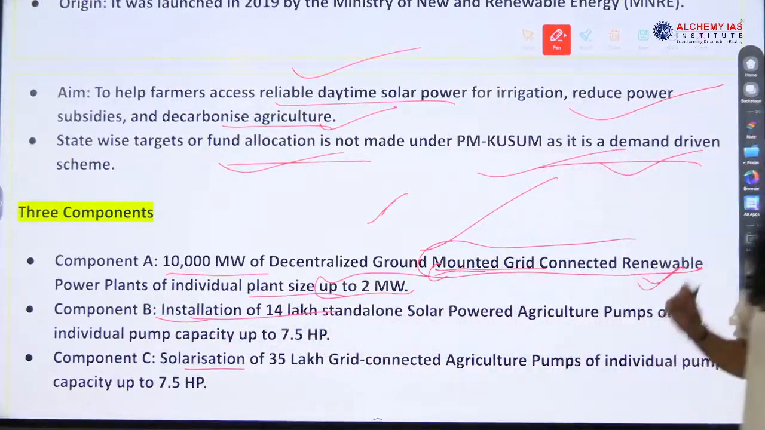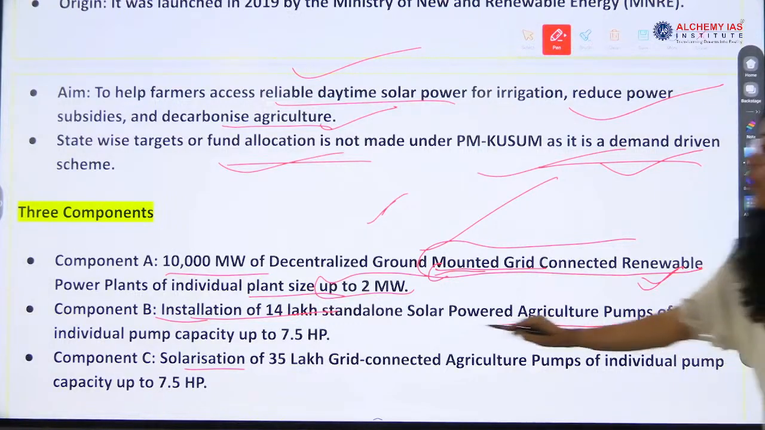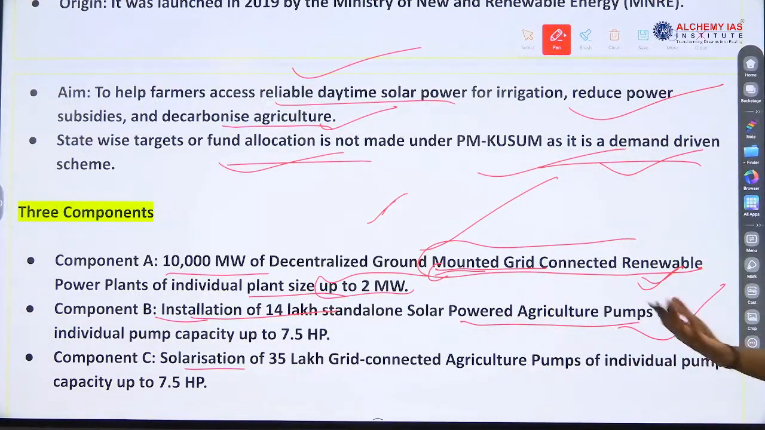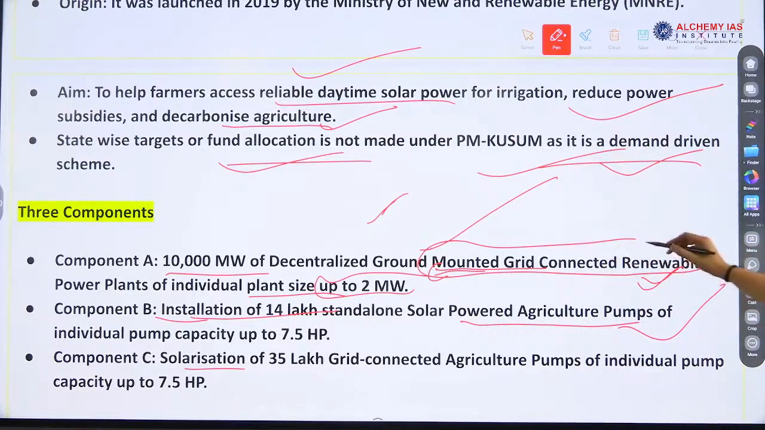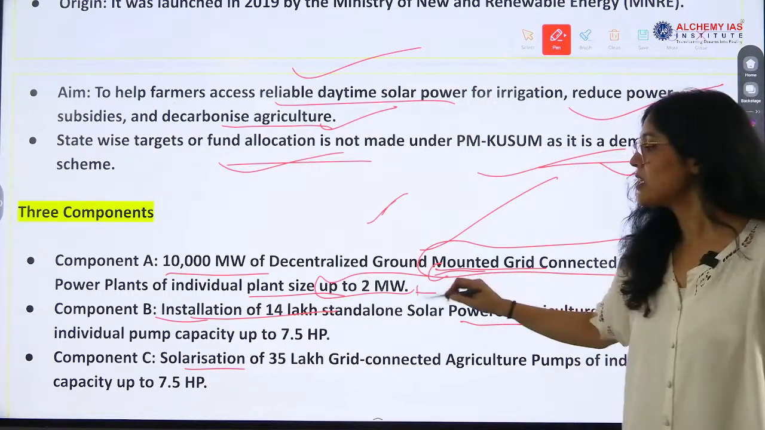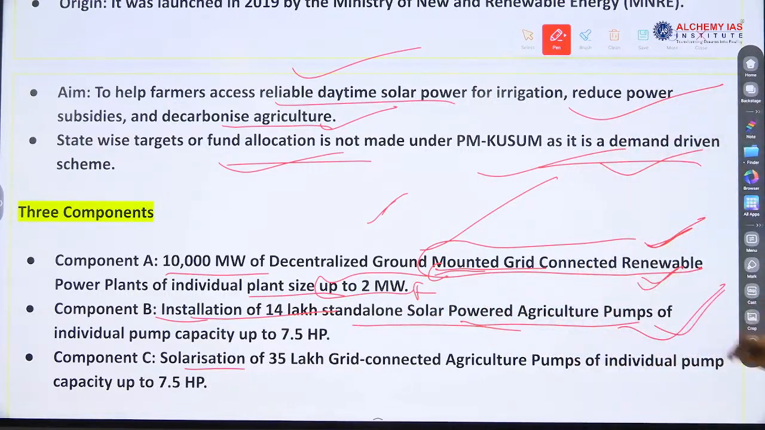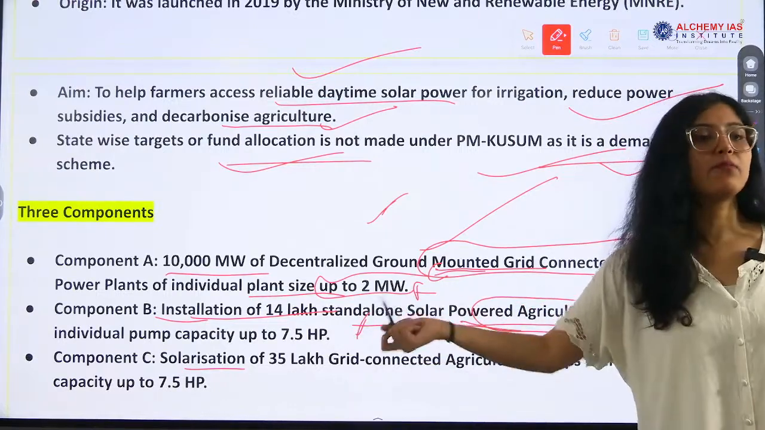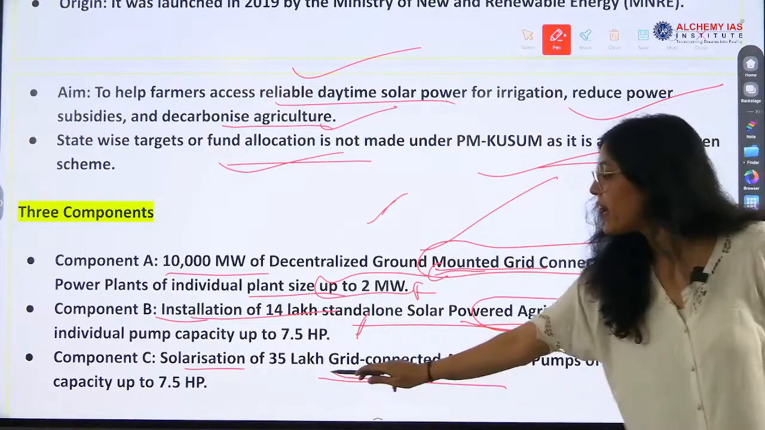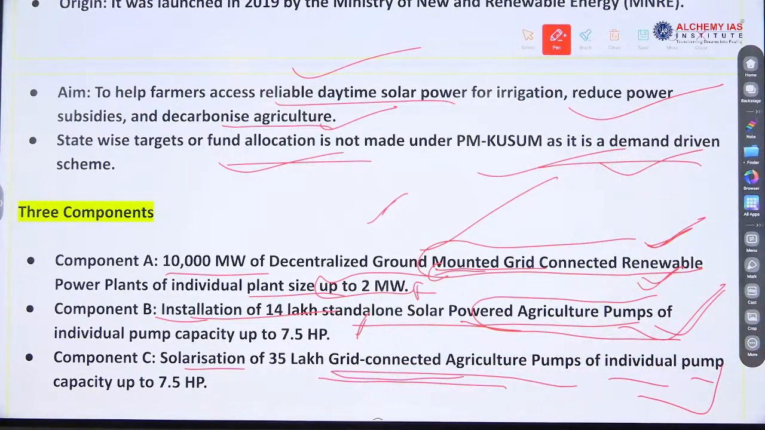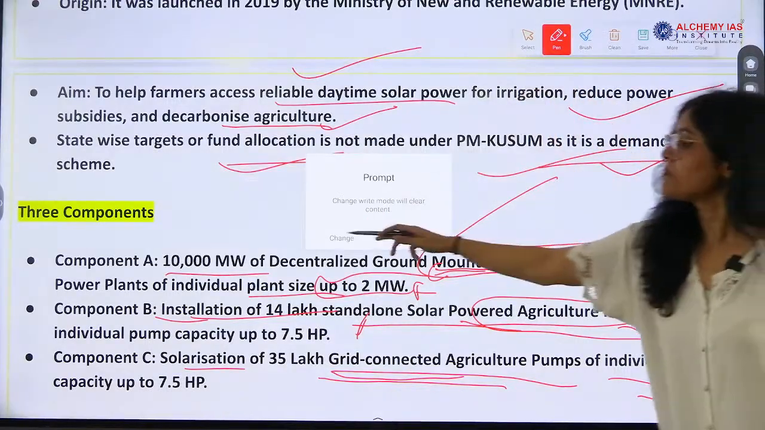Component B: installation of 14 lakh standalone solar-powered pumps. First is what? Ground-mounted grid-connected renewable power plants, individual capacity 2 megawatt. Here, in B, we install pumps of individual pump capacity 7.5 HP, and C is solarization of 35 lakh grid-connected pumps of individual capacity of 7.5 HP.